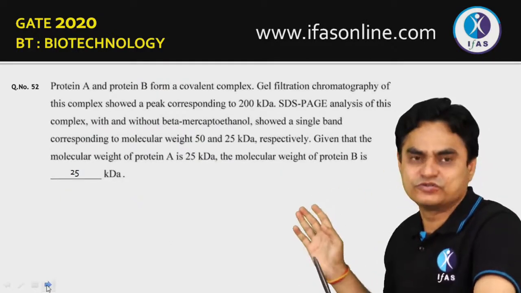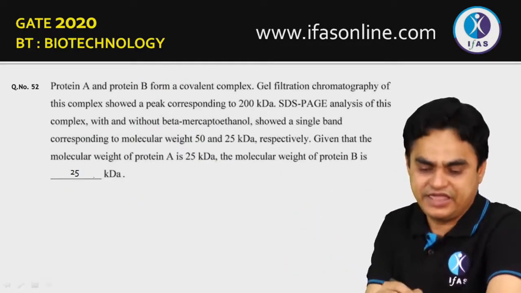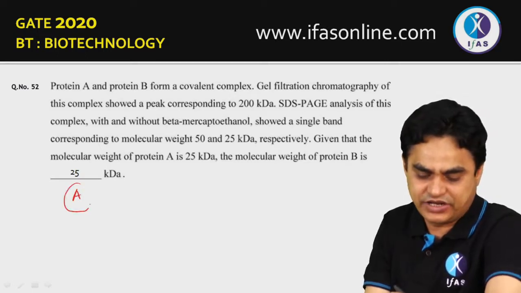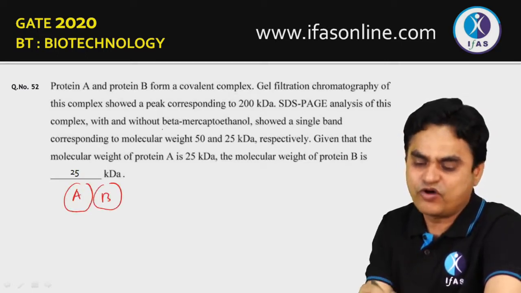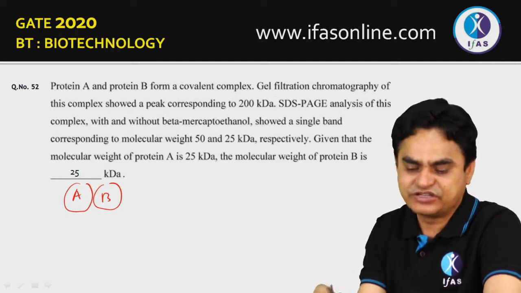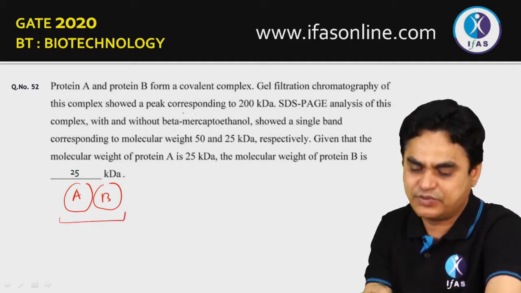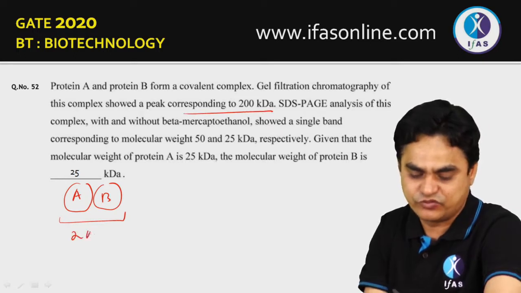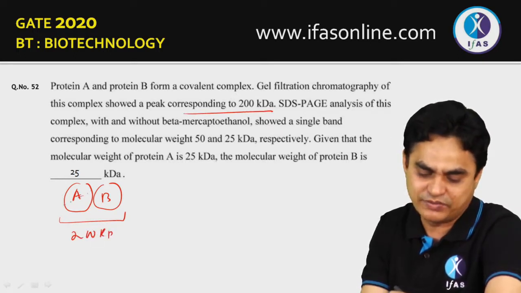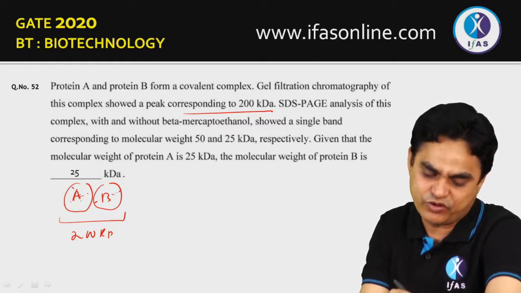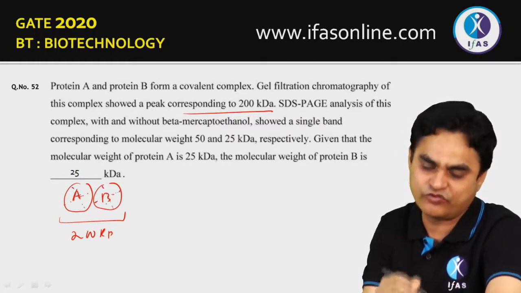This question is also straightforward. There is a protein A and a protein B. Let's say this is protein A and there is some protein B. They form a covalent complex. The gel filtration chromatography of this complex shows a peak, from gel permeation chromatography, of 200 kilodalton. It could be monomeric proteins, these could be dimeric proteins, we do not have any idea. Even they could be tetrameric proteins, we do not have any idea.